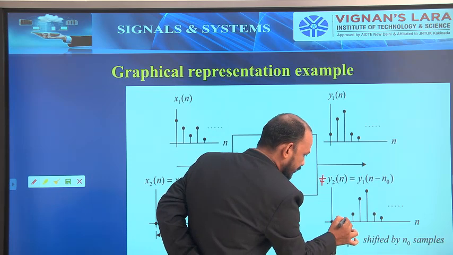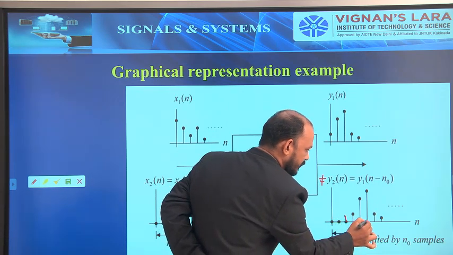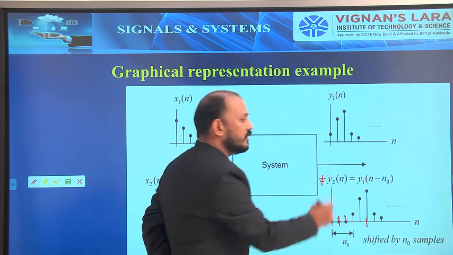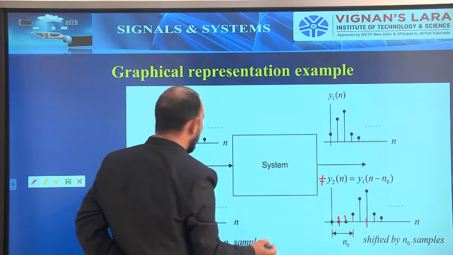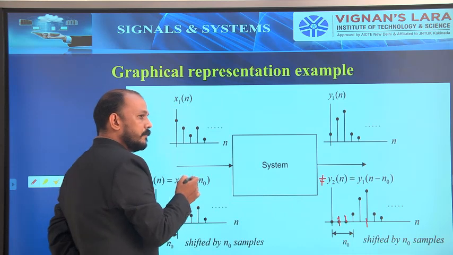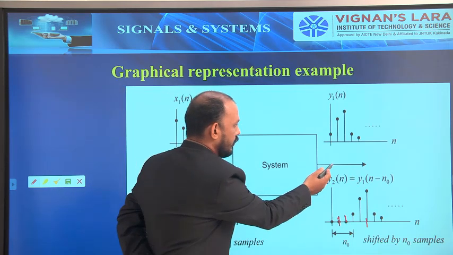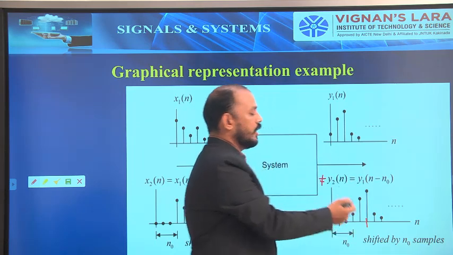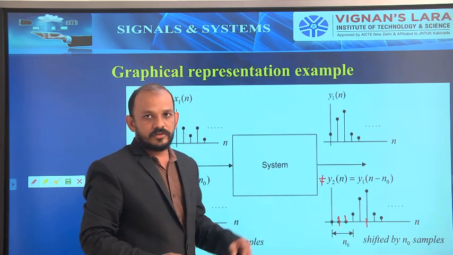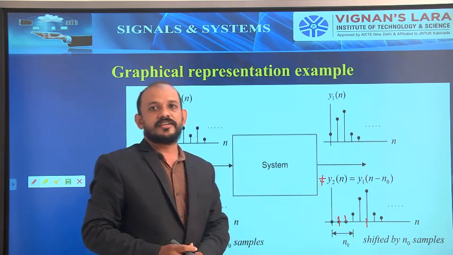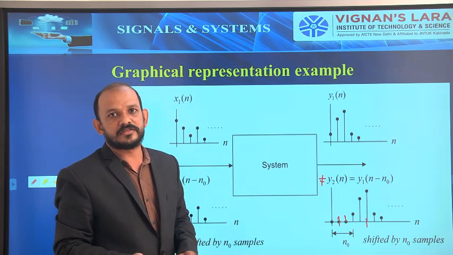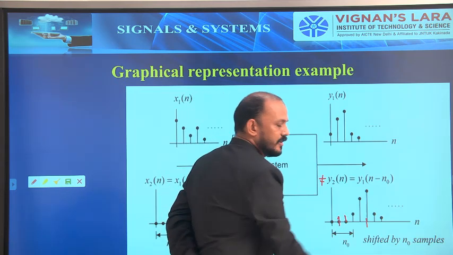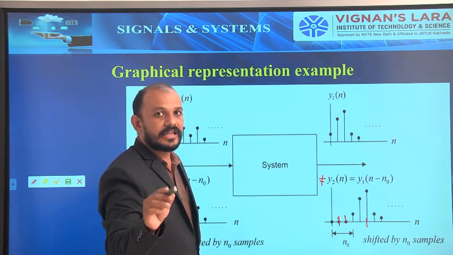when the sample starts at this point, or if the sample starts at this point. So then the output due to the delayed input is not equal to the delayed output. If they are equal, then the systems are called shift invariant systems. If not equal, the systems are called shift variant systems or time variant systems.